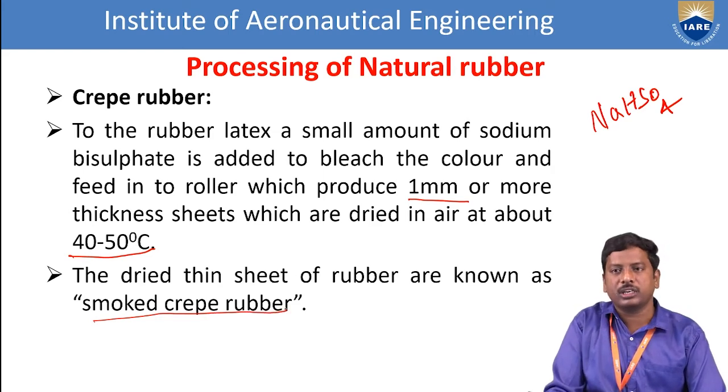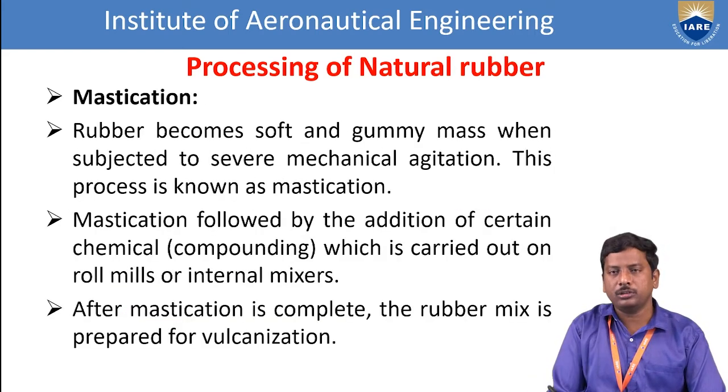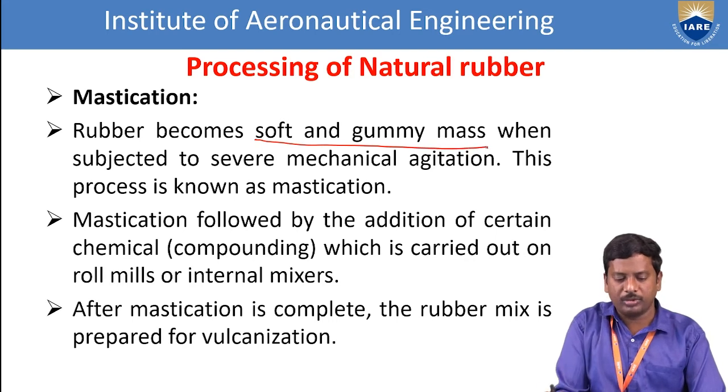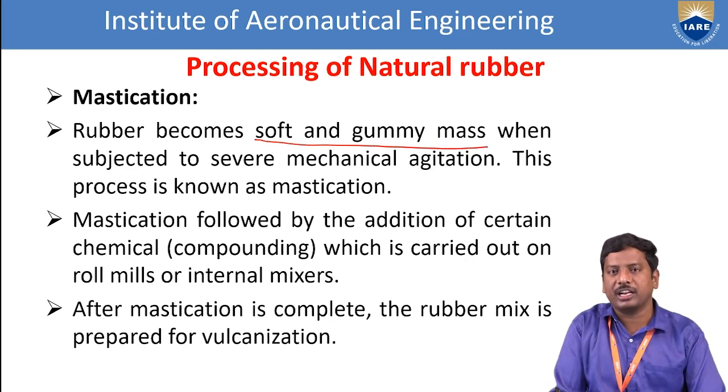Okay. After that, in the processing of natural rubber we see mastication. Mastication is nothing but the rubber becoming a soft and gummy mass when subjected to severe mechanical agitation. That means in order to get mechanical stability of the rubber, this process is mastication. In mastication, rubber is converted to a soft and gummy mass when subjected to severe mechanical agitation.